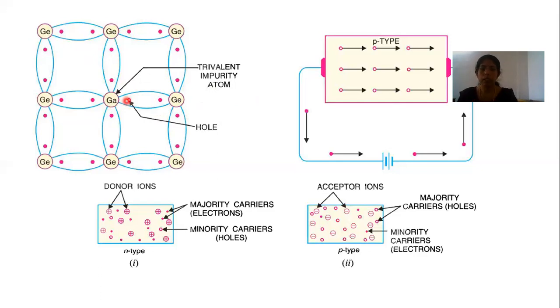So p-type material has an acceptor impurity, while in n-type we use a donor impurity. When we apply a voltage from a cell across this material, the free electrons or holes will move according to the polarity of the cell. Here it is represented as such. If the positive terminal is here, the holes in the p-type will move towards the negative terminal. So the current conduction will be like this.